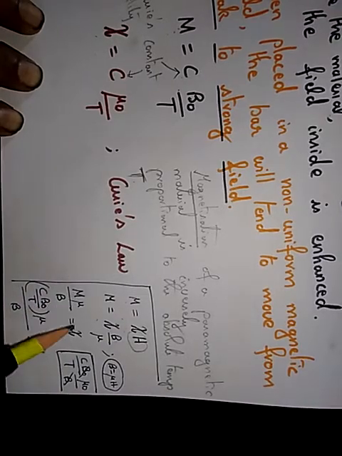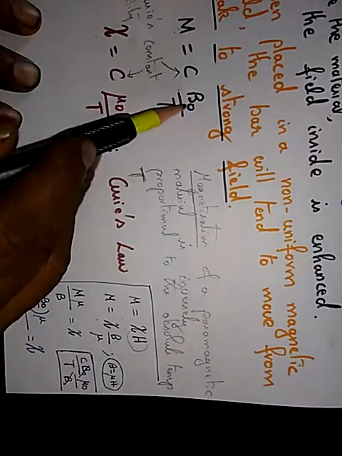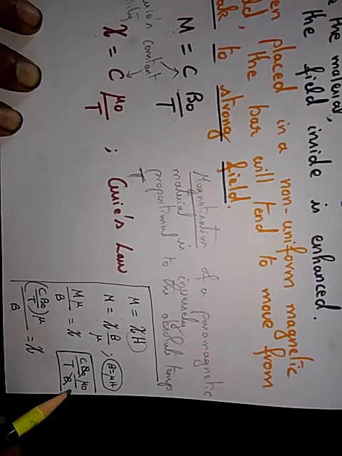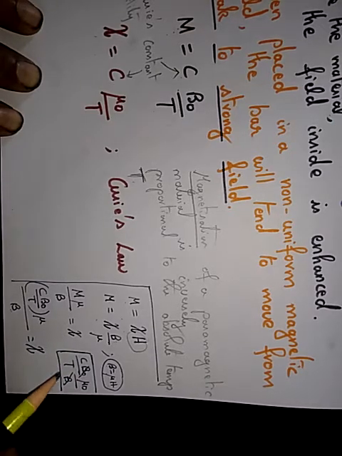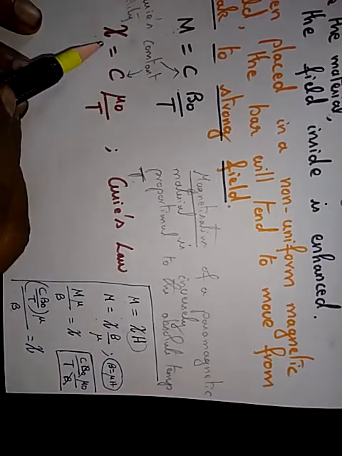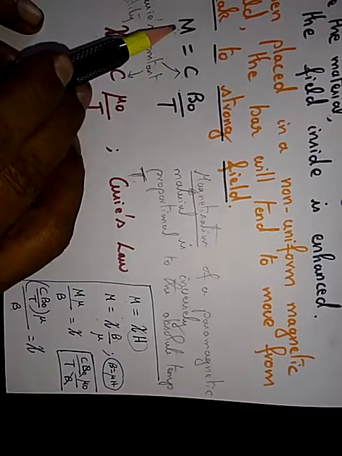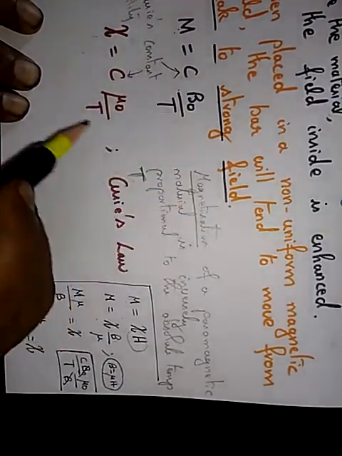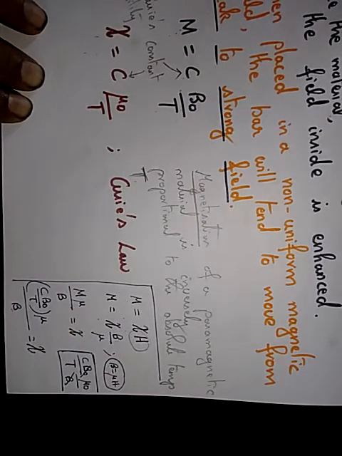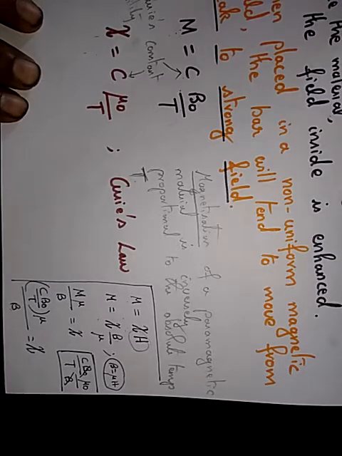Now what is the value of M? M is given by C B naught by T. So C B naught by T, this B naught and B get cancelled, therefore chi, susceptibility, is equal to C mu naught by T. So that's what we have. Therefore we can derive the susceptibility from the magnetization formula. So susceptibility also is inversely proportional to temperature. Okay.